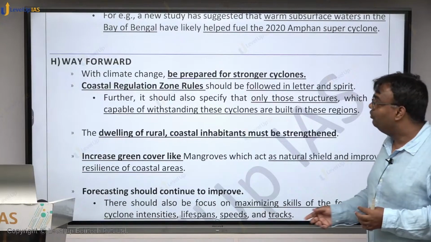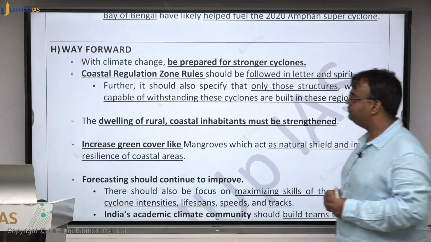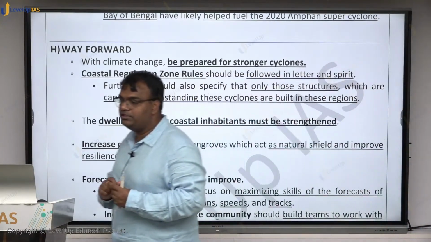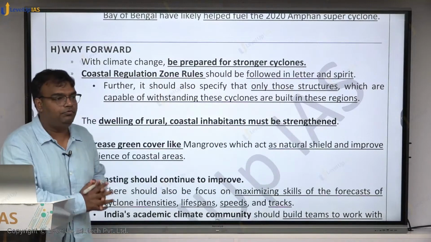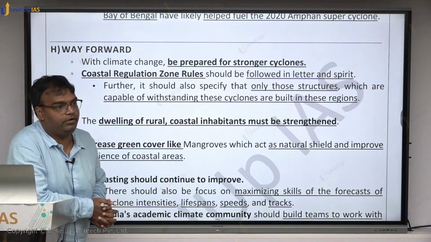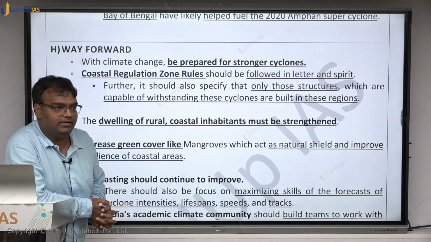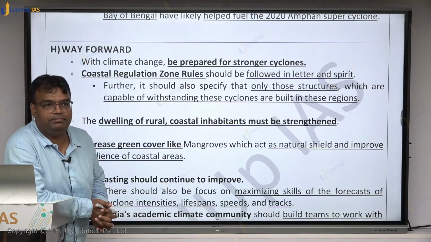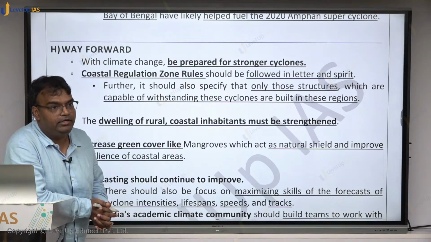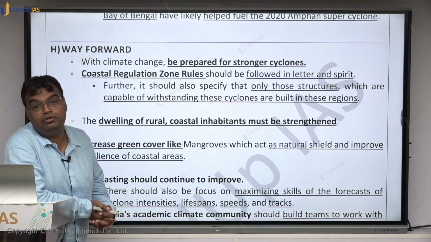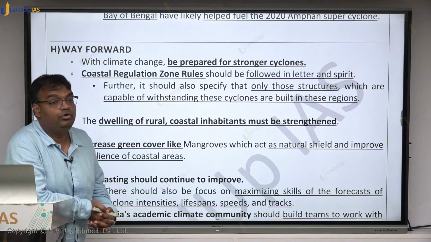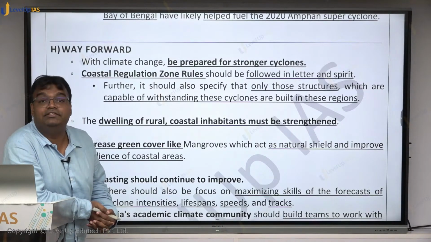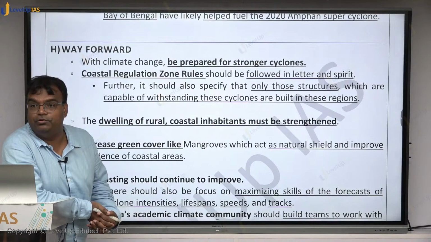Okay. Now, what is the way forward? In the way forward, the first thing that we are saying is we have to be prepared for stronger cyclones. Climate change is occurring. So whatever steps we are taking, keep in mind that cyclones are going to become more intense. We may be creating coastal infrastructure which can sustain a particular stage of cyclone.